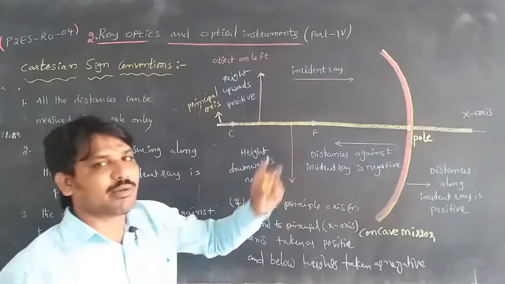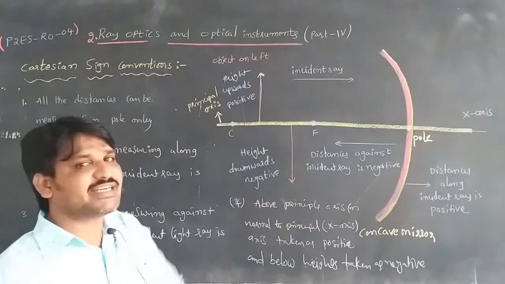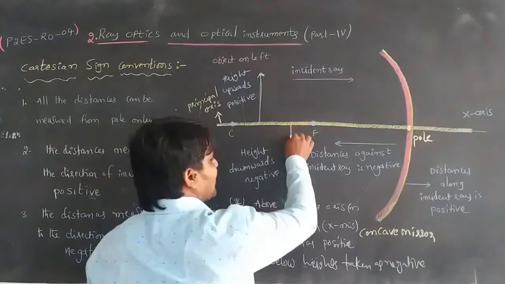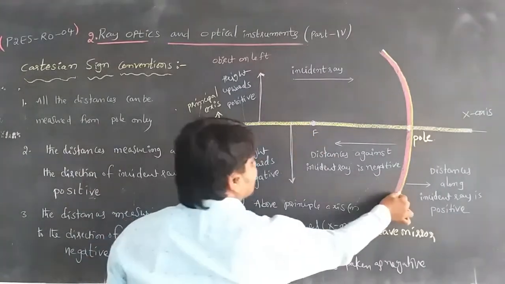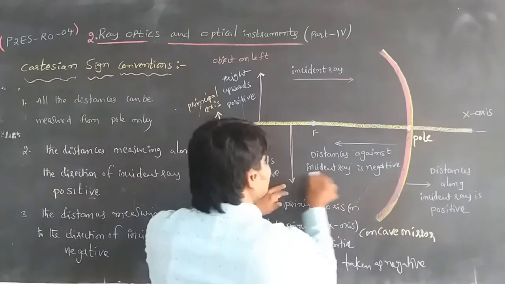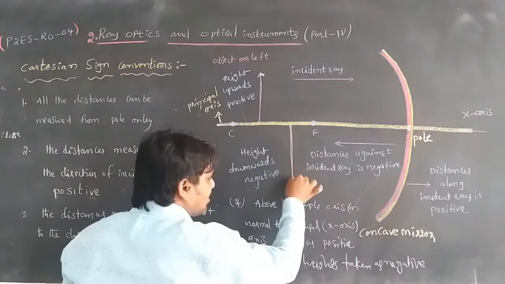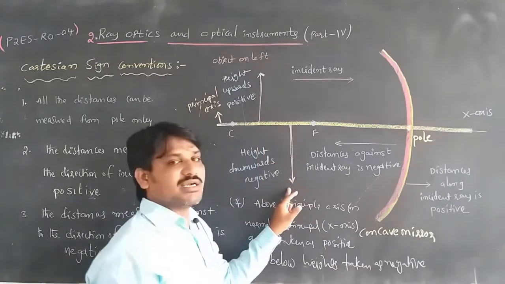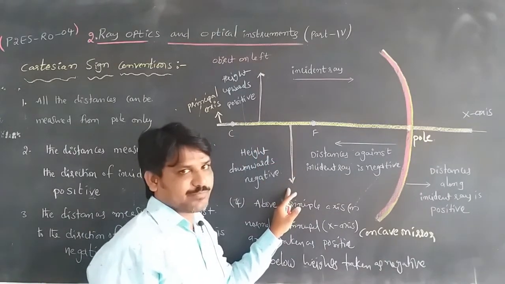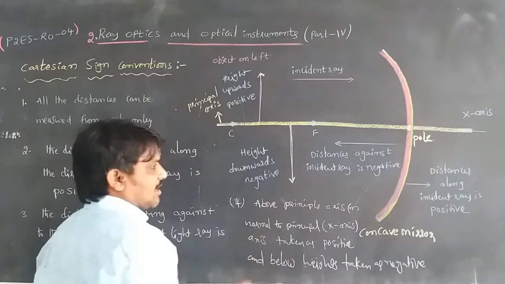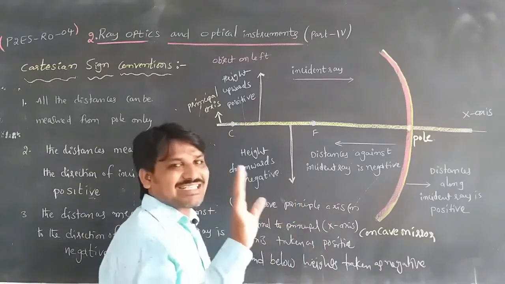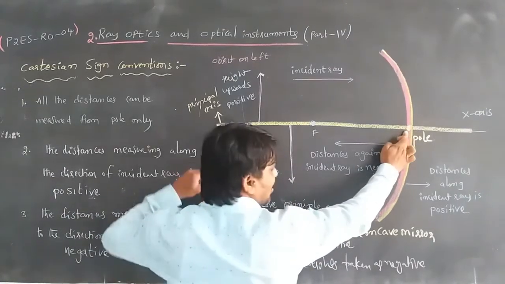If the image formed in the concave mirror is an inverted image, it will form like this. If we want to measure the distance from the pole to it, the distance is taken as negative also, and whenever the image is formed below the principal axis, it is also taken as negative. Once again, all the distances are measured from the pole only.